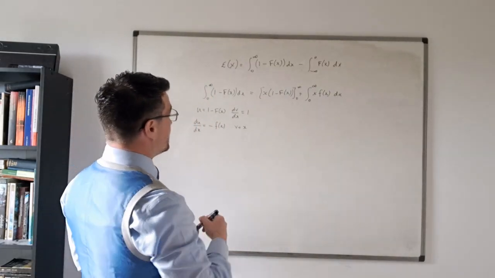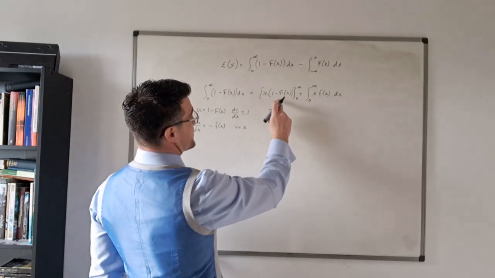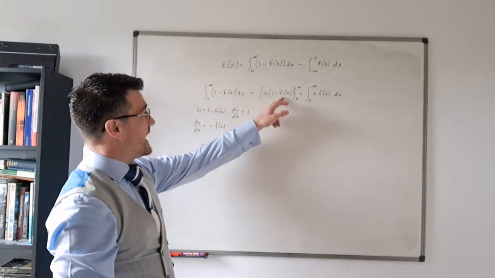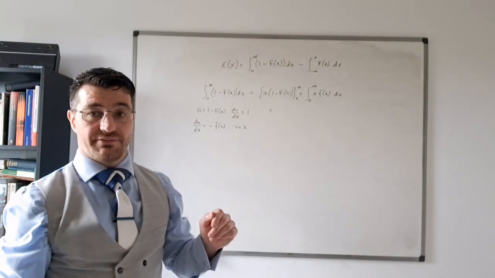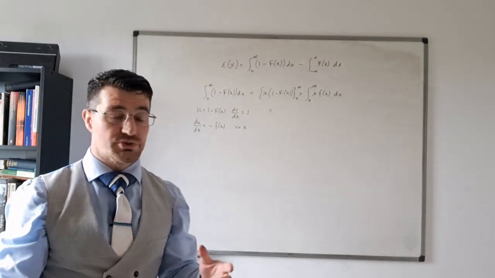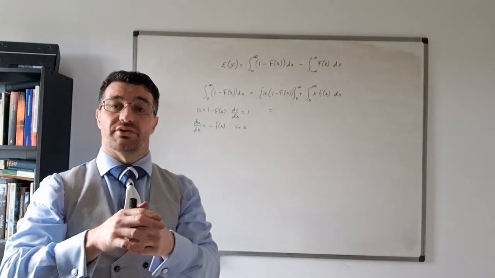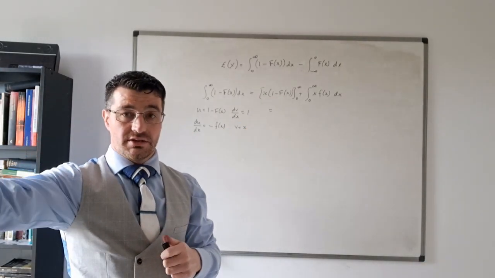Okay, well, this is going to be equal to, because capital F is a cumulative distribution function, that means that the value of F at infinity, or the limit, is going to be 1.